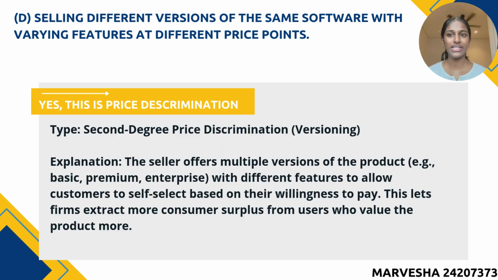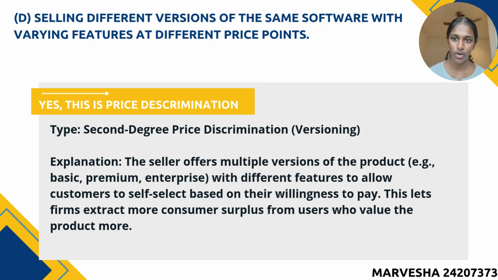Now let's move on to another example, selling different versions of the same software at different price points. Yes, this is also price discrimination, and it falls under second-degree price discrimination, also known as versioning. In this case, the seller creates multiple versions of the software, like a basic, premium, and enterprise edition, each offering different levels of functionality.